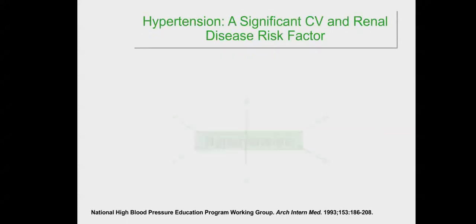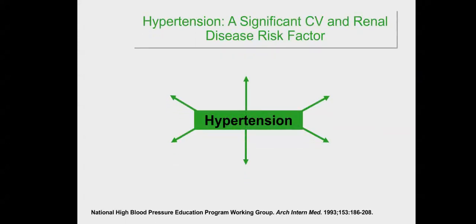So the complications of high blood pressure include: renal diseases and cardiovascular risk factors increase the risk for complications from high blood pressure.